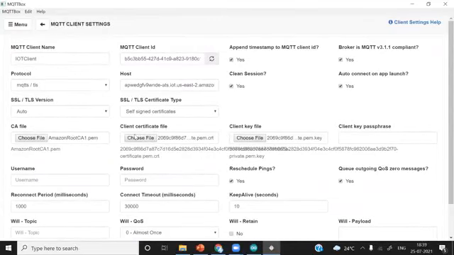Okay, let me repeat all the process. Give a client name. It is mandatory. You do not have to give a client ID. It is automatically generated by this MQTT box. You do not have to change anything here. For protocol, among the list, you have to select MQTT/TLS. And for host, by default there is another host. You have to select the host as this one.